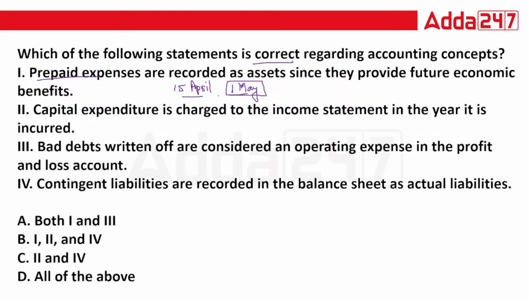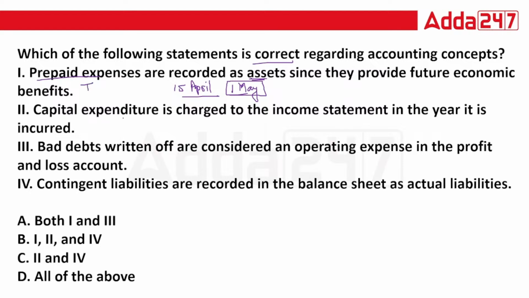So this is your advance, or your prepaid expenses. So this is your asset. Under your balance sheet you are going to show it as an asset because in future you are going to receive the benefits. So this is a true statement.